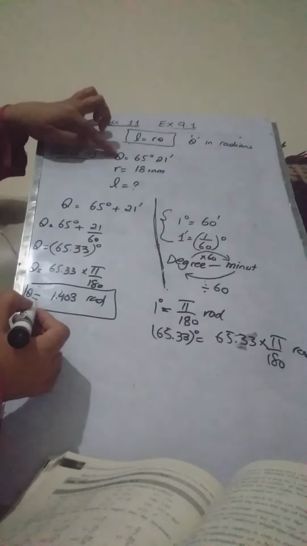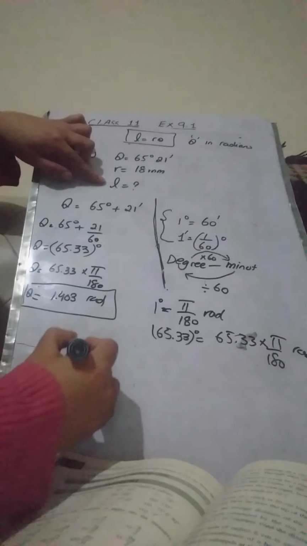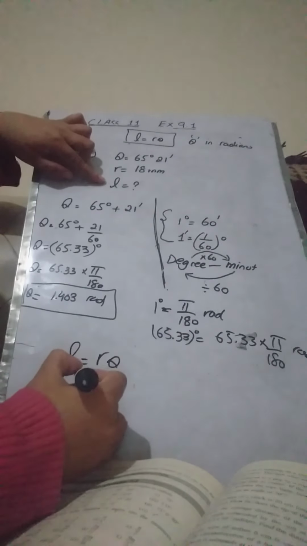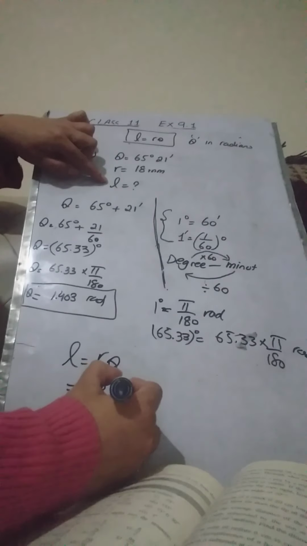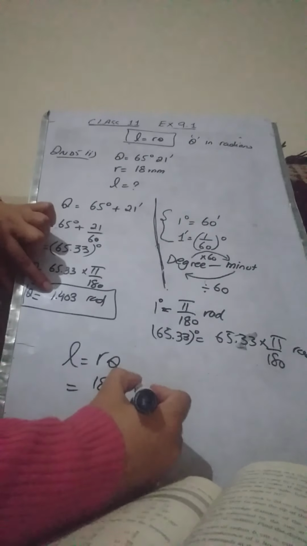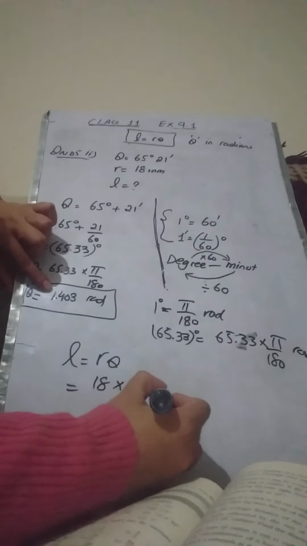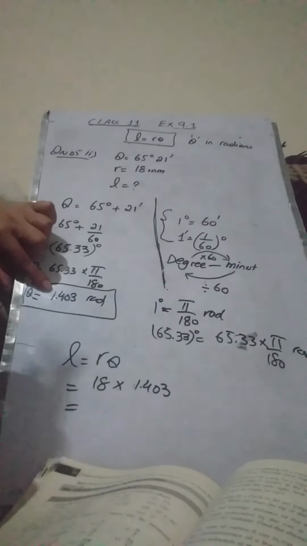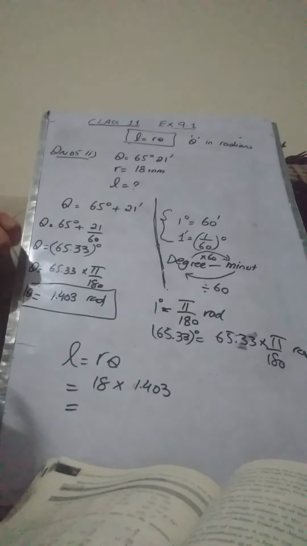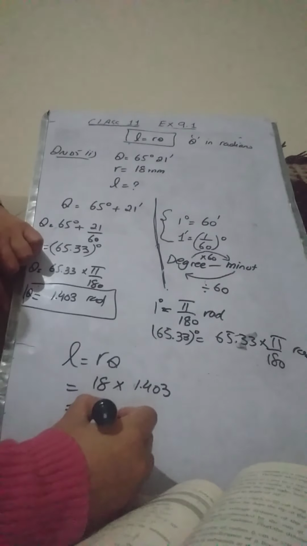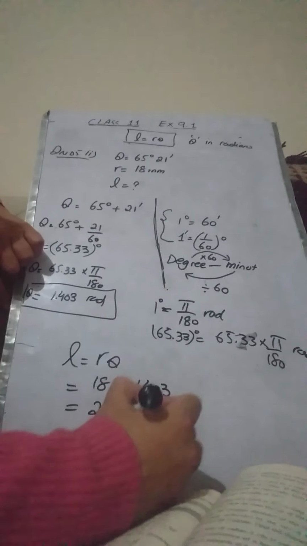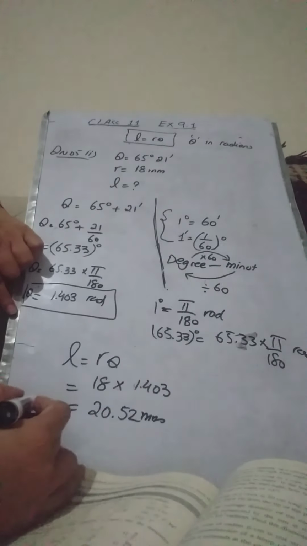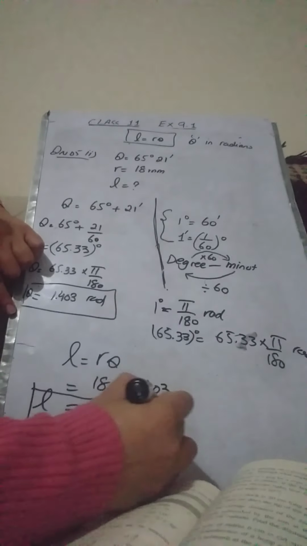Now over here we were given theta and r, and we had to calculate L. L is equal to r theta. So putting the value of r and theta in radians, multiplying 18 by 1.403 will give us 20.52 millimeters. And this will complete our question.